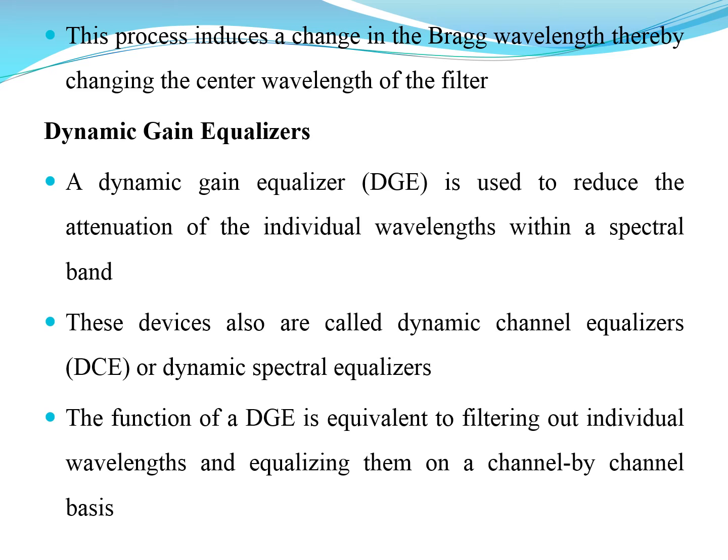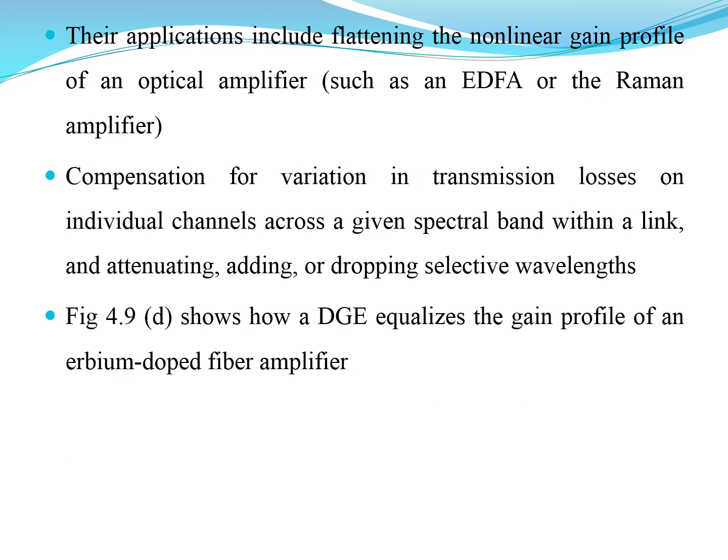These devices are also called dynamic channel equalizers (DCE) or dynamic spectral equalizers. The function of a DGE is equivalent to filtering out the individual wavelengths and equalizing them on a channel by channel basis. So the functioning of a DGE, that is a dynamic gain equalizer, is to reduce the attenuation of the individual wavelengths within a particular spectral band or spectral width.